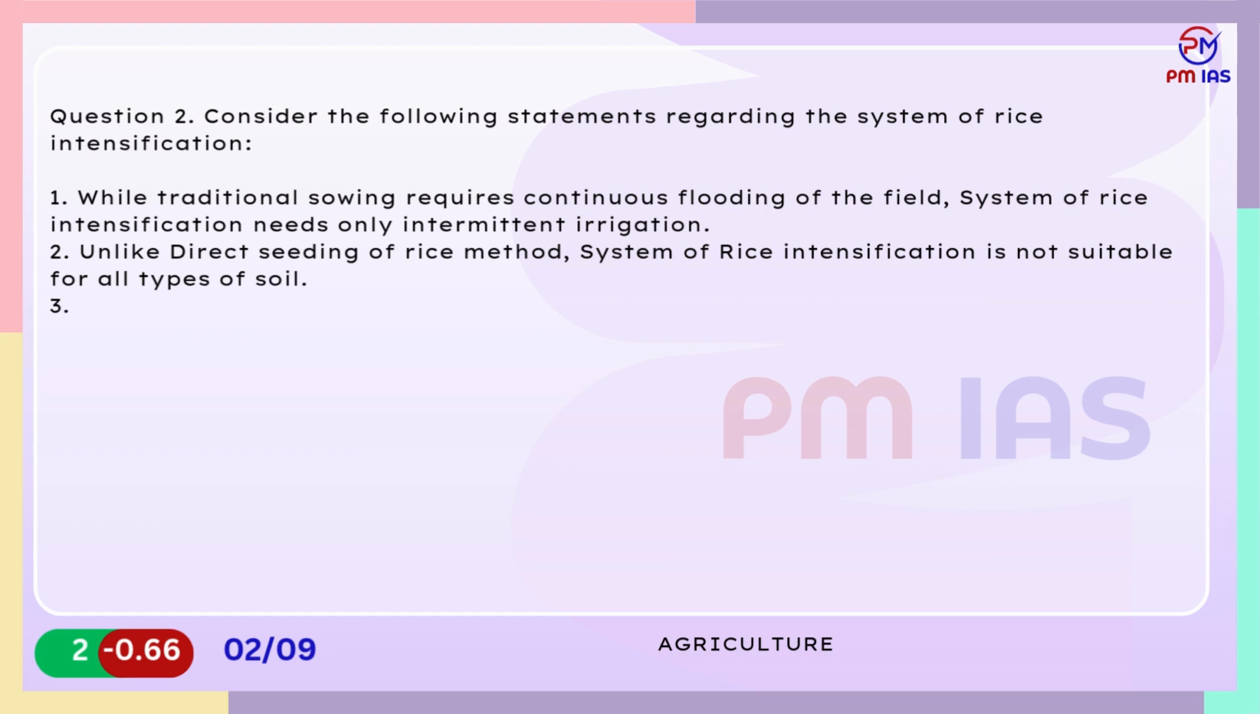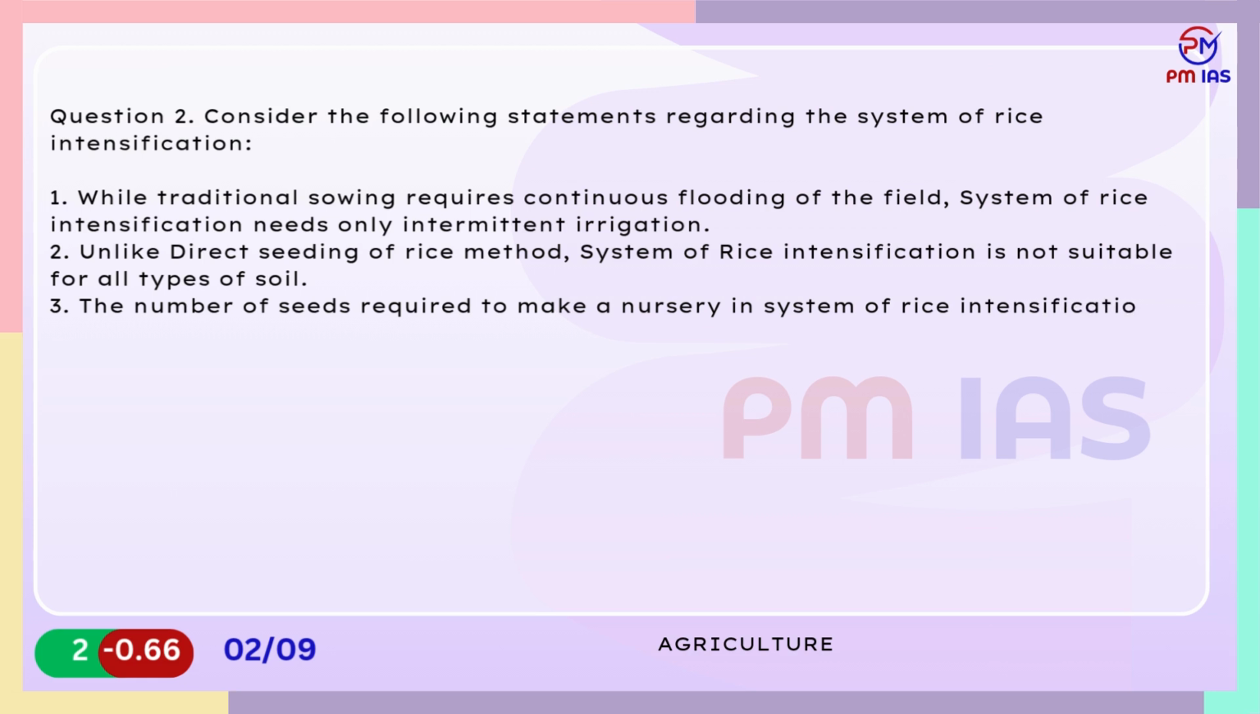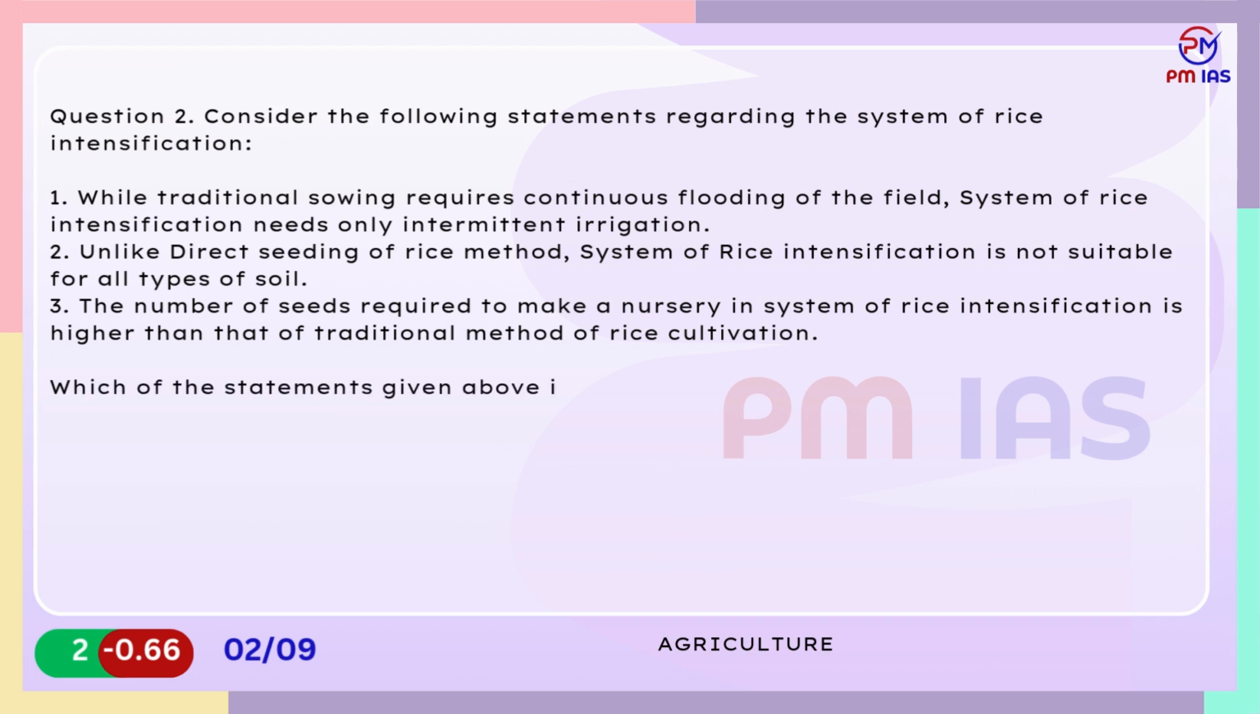3. The number of seeds required to make a nursery in system of rice intensification is higher than that of traditional method of rice cultivation. Which of the statements given above are correct? A. 1 and 3 only. B. 1 only. C. 3 only. D. 1, 2 and 3.